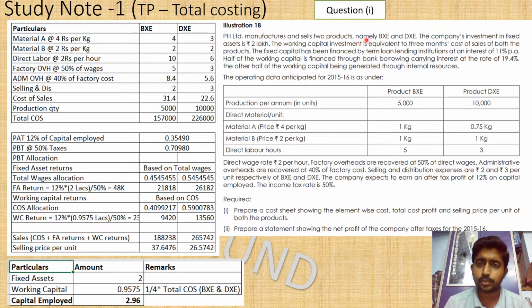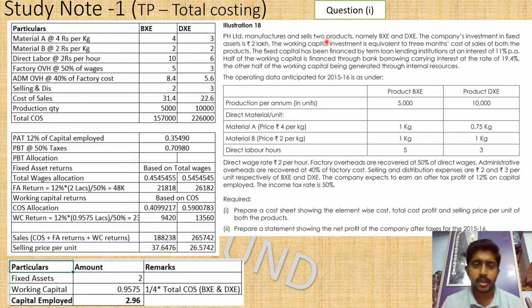So let us answer question number 1 here. So what is question number 1? Prepare the cost sheet showing the element wise cost. So an element wise cost sheet, most of the time, will be on a per unit basis, but with per unit you can also have one column multiplied by the volume of 5,000 or 10,000, and you can put the cumulative cost in another column. But here I have put only the per unit cost. You can also mention this is BXC per unit, DXC per unit, and you can also put the production quantity in 2 columns.